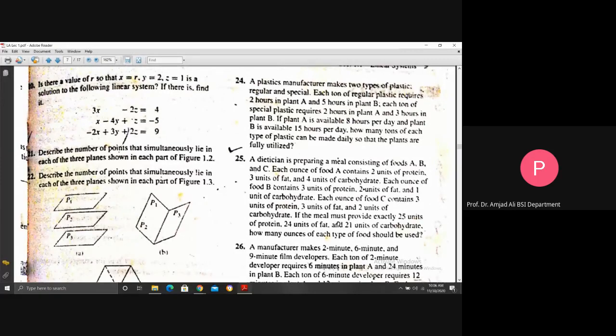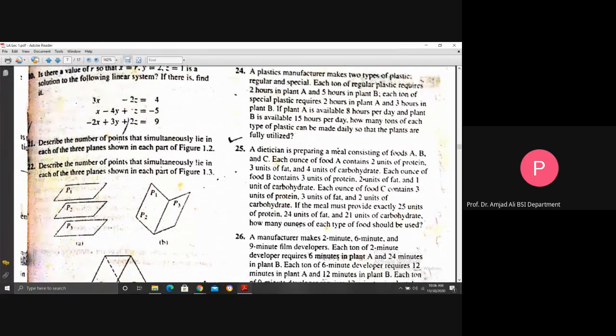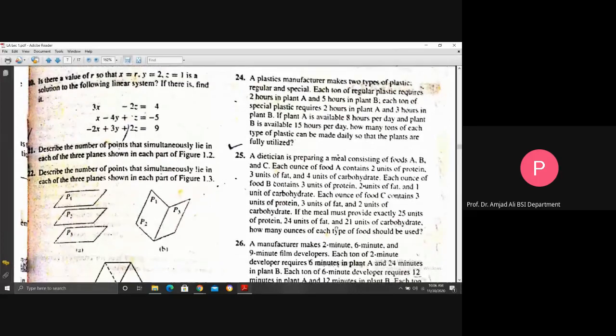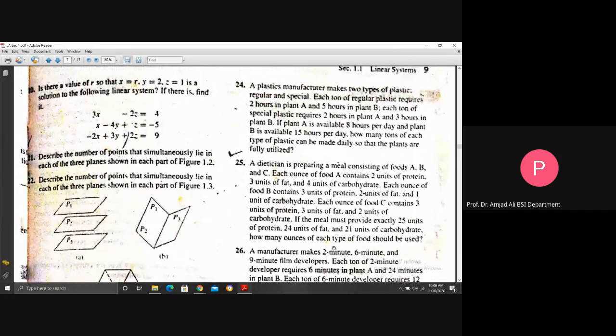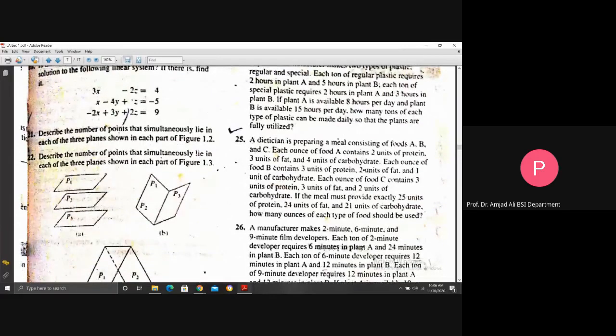If the meal must provide exactly 25 units of protein, 24 units of fat, and 21 units of carbohydrate, how many ounces of each type of food should be used? See the problem. In this problem, 3 different types of foods in a meal are prepared, labeled by A, B, C. In each type of food, 3 vitamins, protein, fat, carbohydrate are used.